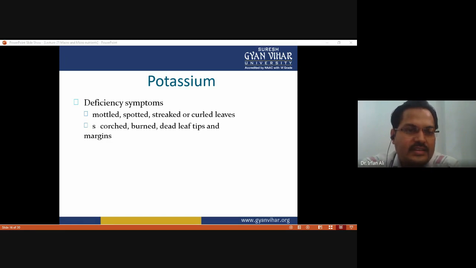And scorched, burned, dead leaf tips and margins of the leaves also show a deficiency of potassium. So we can easily identify potassium deficiency by using these physical symptoms.